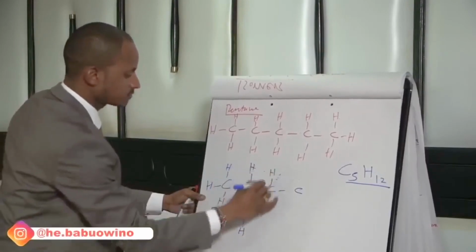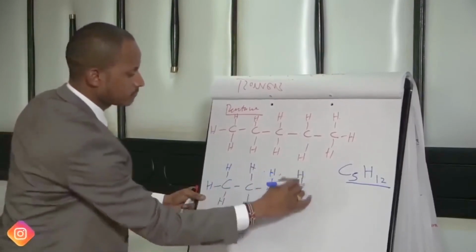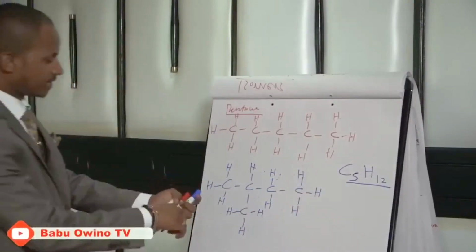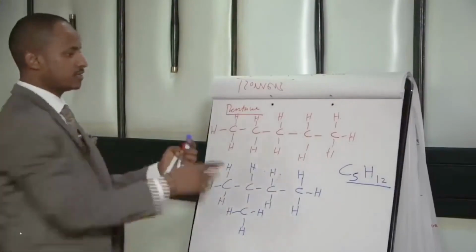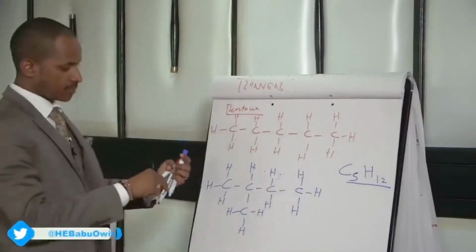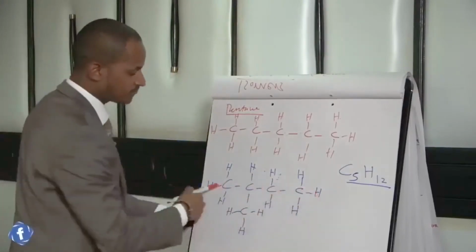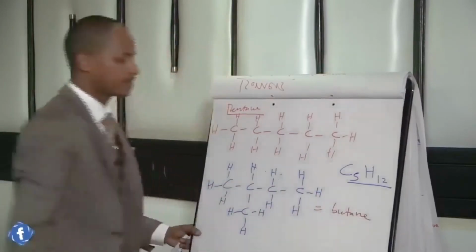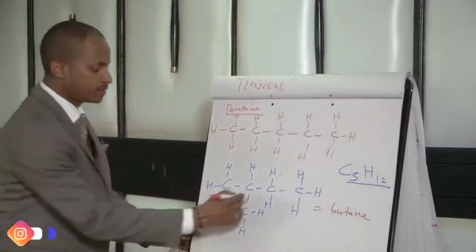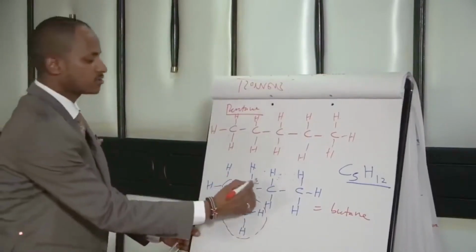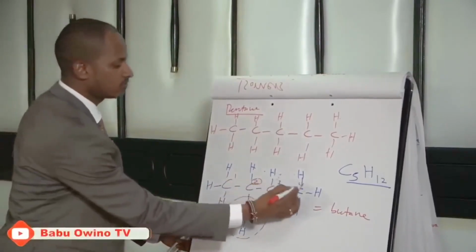We branch it. After branching it, you name it. Identify the longest continuous chain. This is called pentane, but what do we call this? Identify the longest continuous chain as 4 carbon atoms. That makes it butane. Then we have a branch on the second carbon atom, 1, 2, 3, 4.